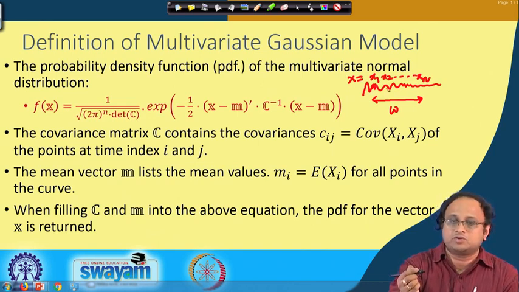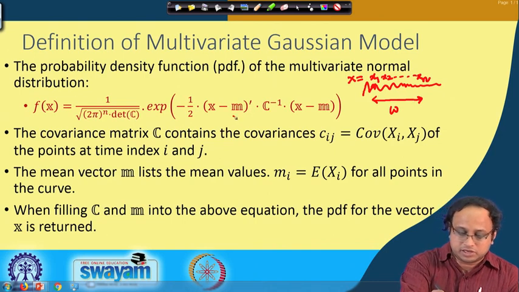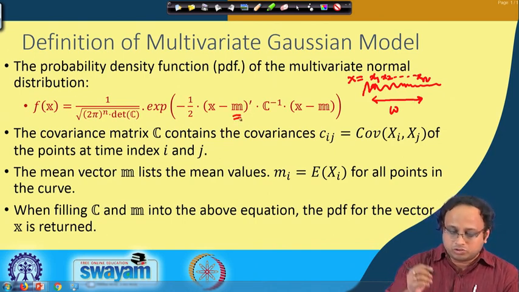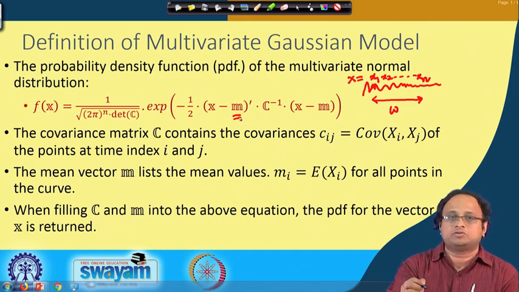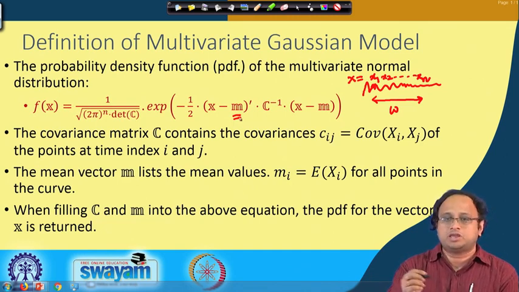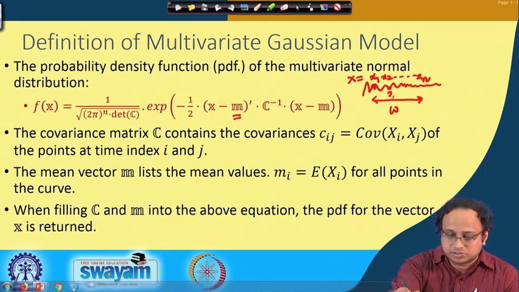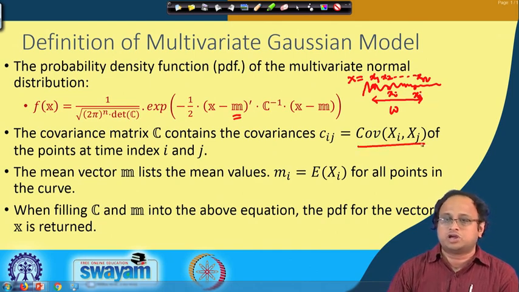Previously I was getting only one mu value. Now I am getting a mean vector. This mean vector is denoted here as this m value. Along with it, we also want to find the covariance between different time instances. For example, suppose xi is one time instance and xj is another time instance, and I want to calculate the covariance between these two time instances.